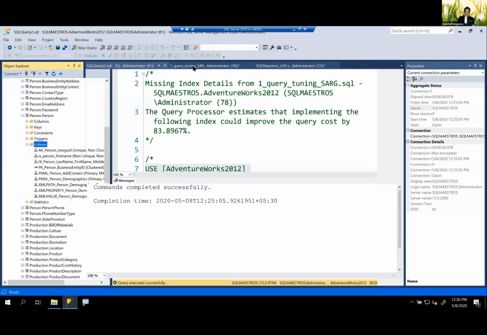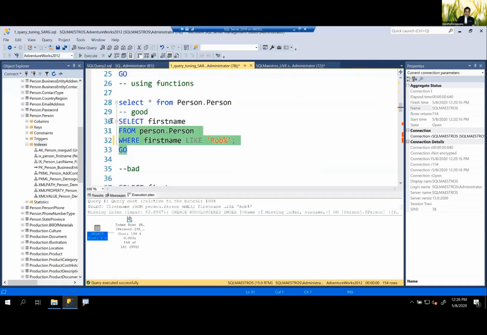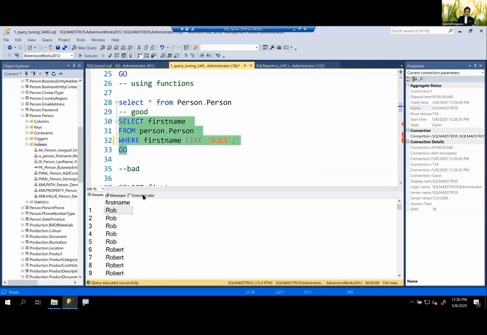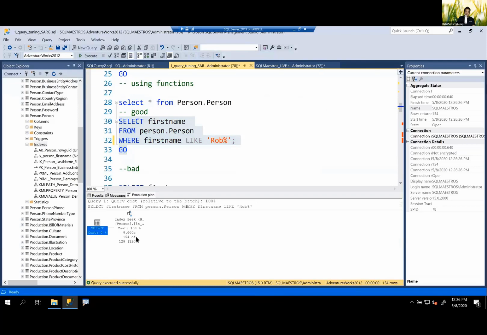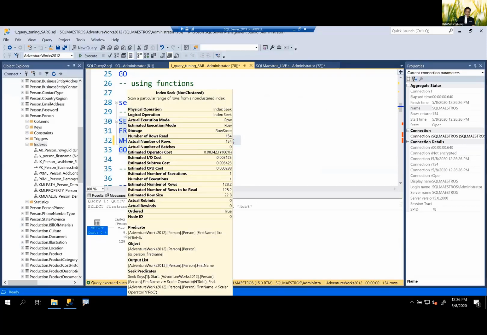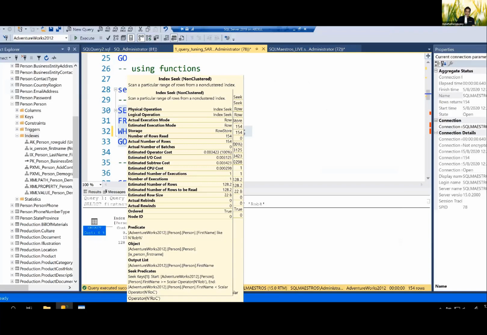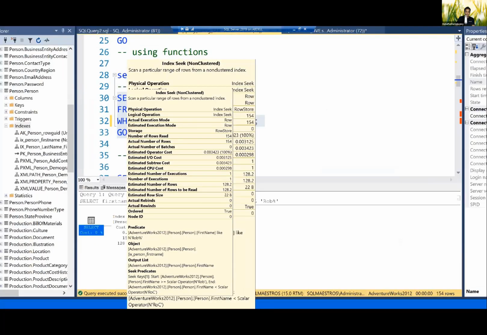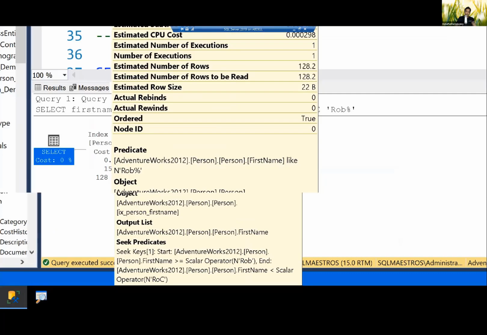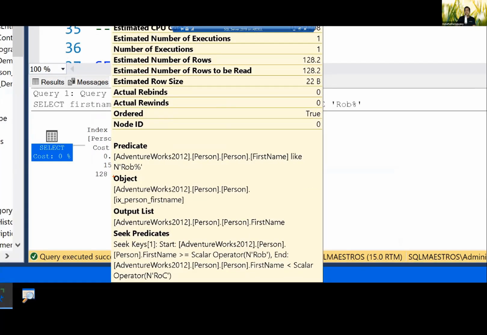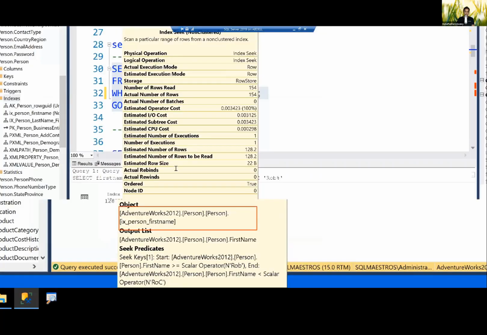Okay, so once this is done, let's go back to this one again, and let's do a search on this. So let's go and execute this. And now you go into the execution plan, and are you seeking? Yes, we are seeking. And now the optimizer does the right thing, because you did the right thing, which is you created an index on first name or you modified an existing index and put first name as the first column, and that object is being used. So you have converted scan into seek, and you have already seen the performance in previous examples. When scan is converted into seek, it has great impact on overall performance.